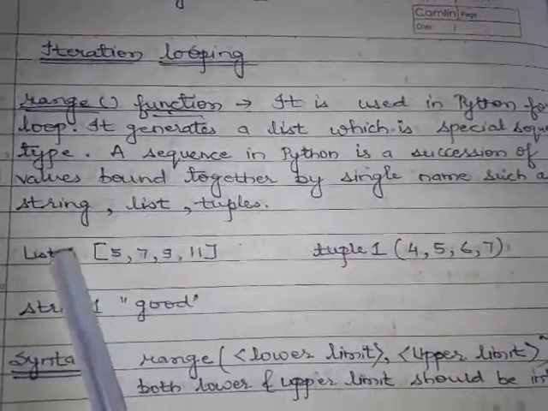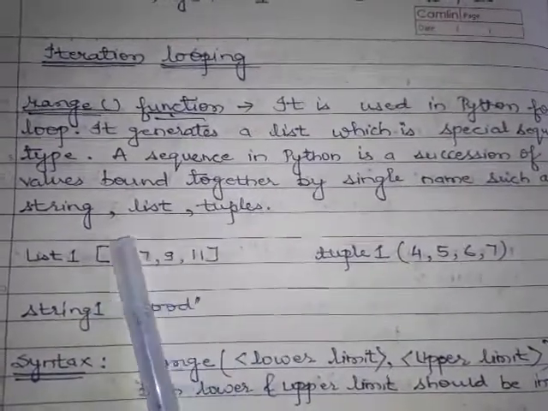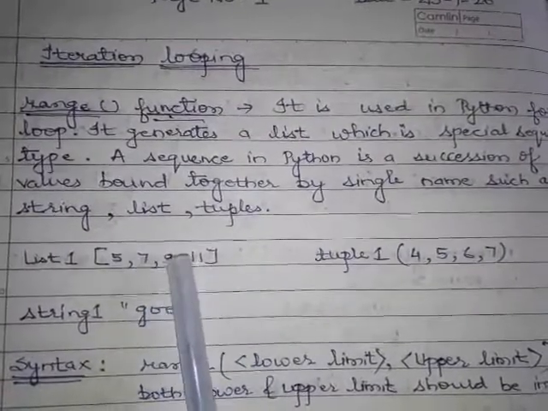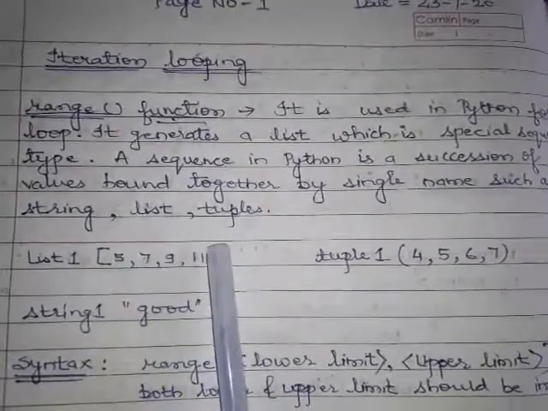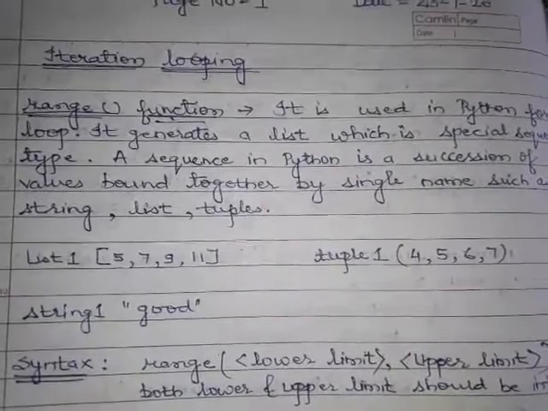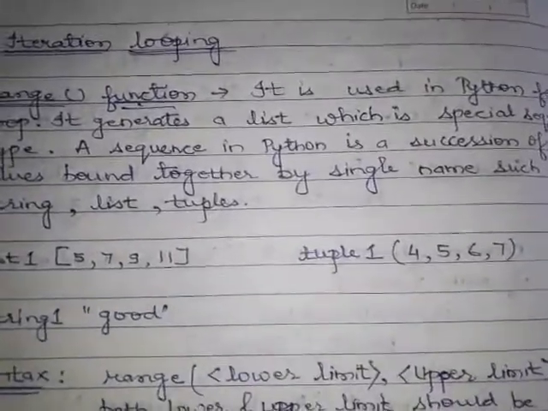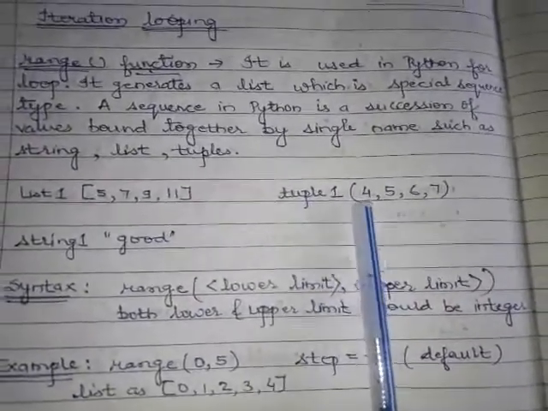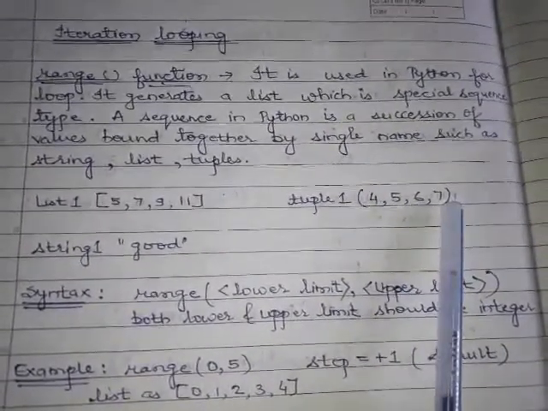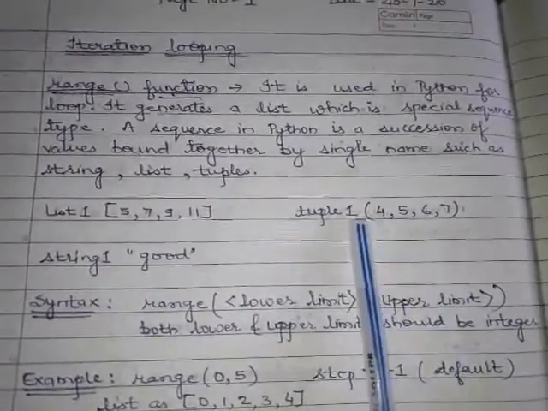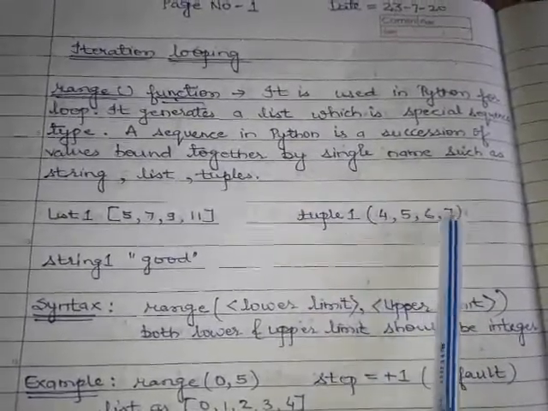Now let us see what a list is. A list is written with square brackets in which some values are written: 5, 7, 9, 11. These values are a sequence of integer values, bound in a single variable called list1. It is of type list. Now this is a tuple in which some values are bound together. The values are 4, 5, 6, 7. The variable name is tuple1. It is a type of tuple.